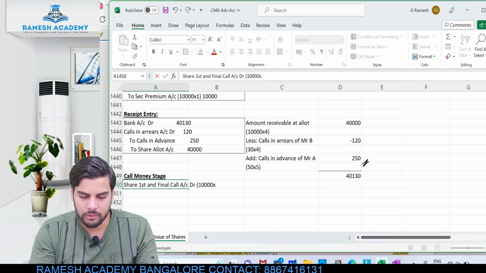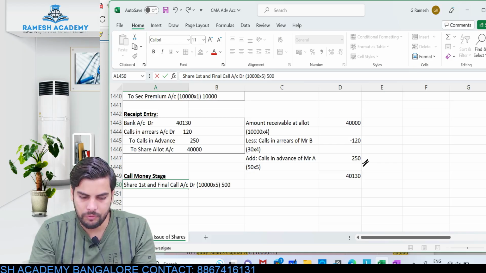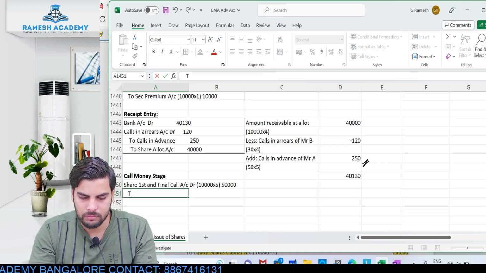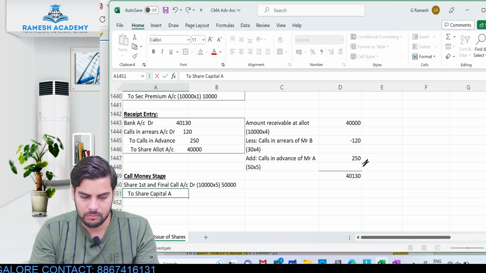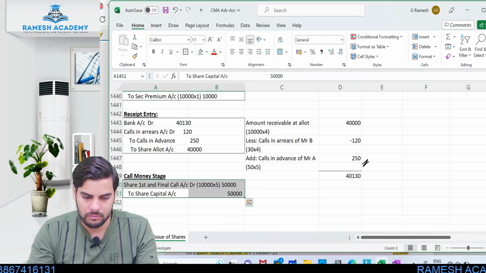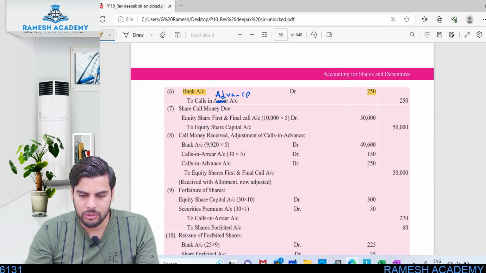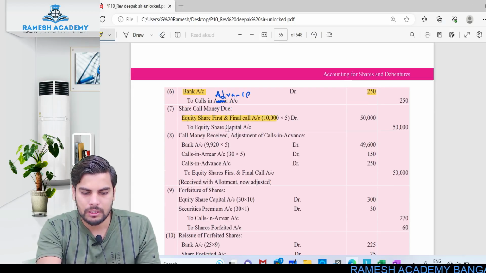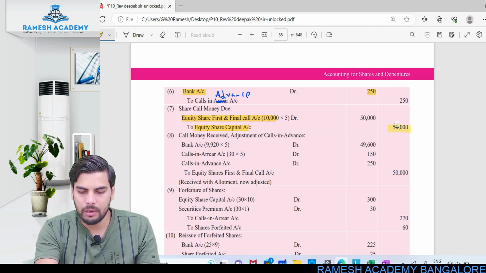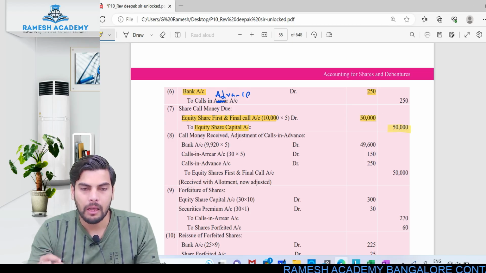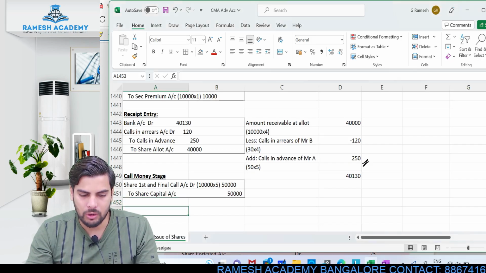The entire 10,000 into 5 rupees is what is due at first and final call, so this would be 50,000, to equity share capital account 50,000. Check out the due entry: share first and final call account debit to equity share capital account 50,000. Now the next thing would be with respect to adjustment of this calls in advance.